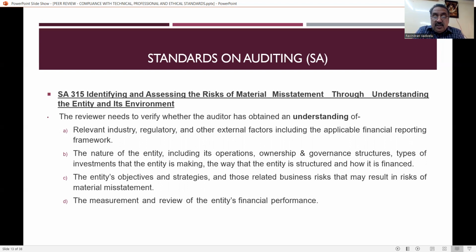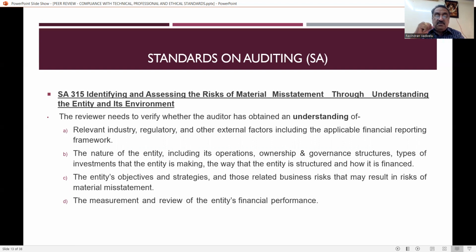And the nature of the entity, including its operations, ownership, and governance structures, types of investments that the entity is making, and the way that the entity is structured and how it is financed. So it is nothing but the financial structure, whether the same is being properly done by the client or not. So the auditor should have got the understanding. Without understanding this, it is not possible for the auditor to do the audit.